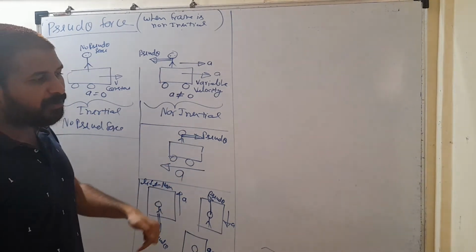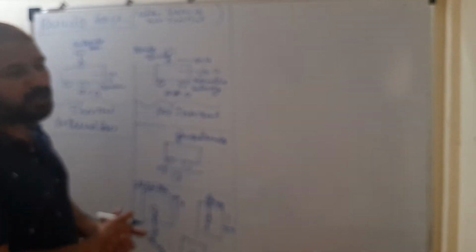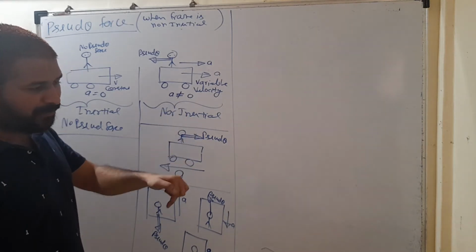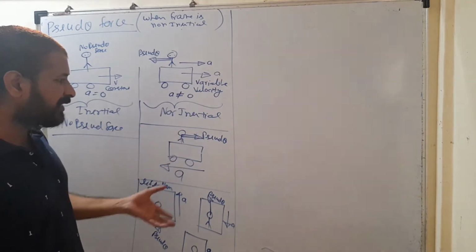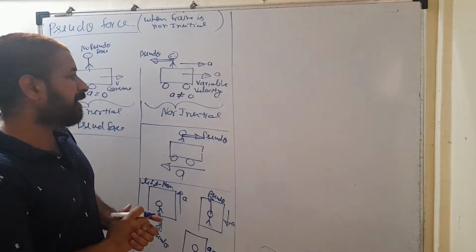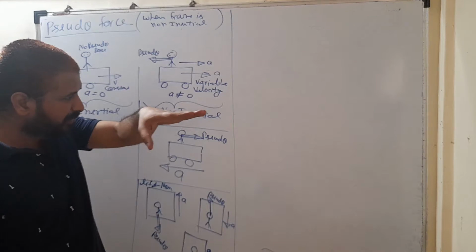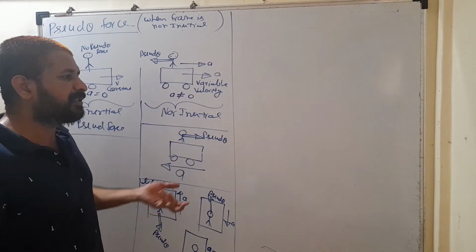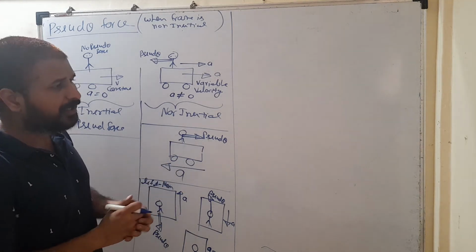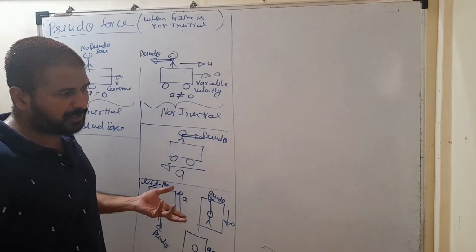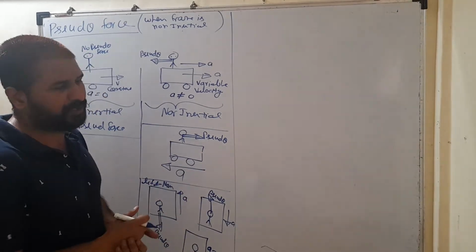So at the time of landing also that plane again becomes a non-inertial frame. So during takeoff and during landing वो non-inertial होता है, because during takeoff its velocity increases, at the time of landing its velocity decreases. So in both the cases, that plane is a non-inertial frame. It behaves like a non-inertial frame. But when it is completely in air and traveling with a constant velocity, so at that time it is inertial frame. When it is inertial, even if its velocity is very high, 800-900 km/h, still that frame is inertial. तो हम उसके अंदर आराम से इधर उधर जा सकते हैं, घूम सकते हैं. You won't get any pseudo force in that.